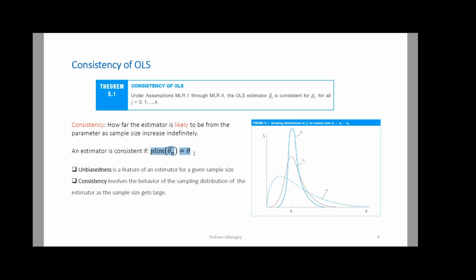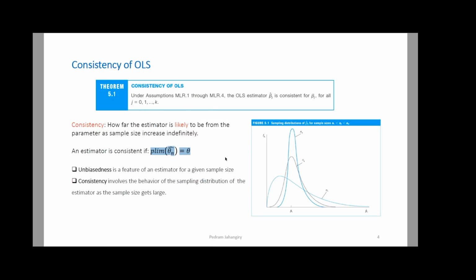First let's read through the theorem and then talk about it. For this theorem, I need assumptions 1 through 4. Under these assumptions, the OLS estimator beta hat j is consistent for beta j, for all j's. So imagine we have k explanatory variables, right? Consistency means how far the estimator is likely to be from the parameter as the sample size increases indefinitely. Okay, what is that?